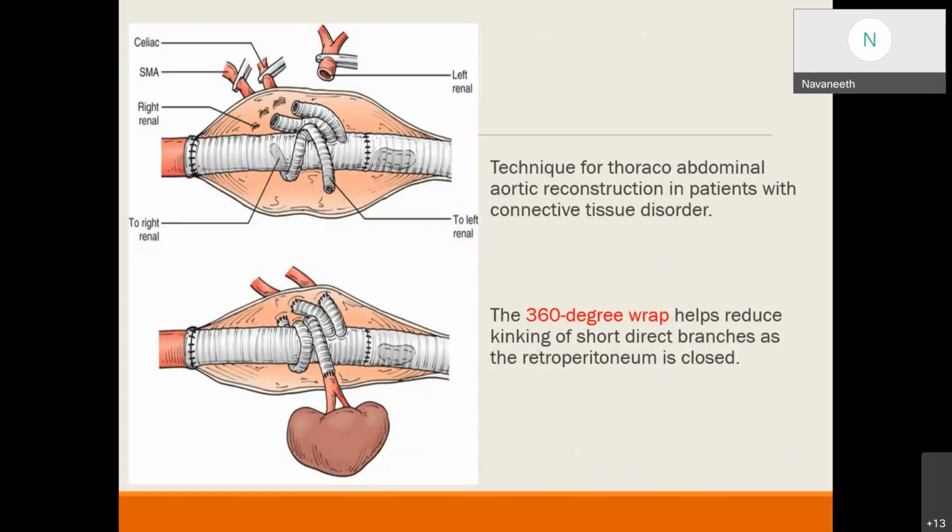This is a technique used for aortic reconstruction of patients with connective tissue disorders. The 360-degree wrap is used to reduce the kinking of short branches as the retroperitoneum is closed.